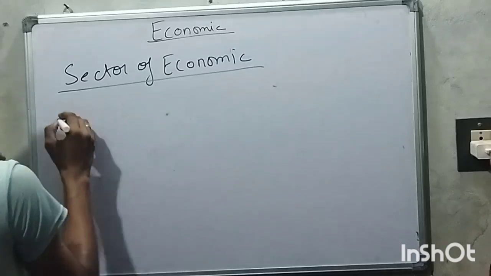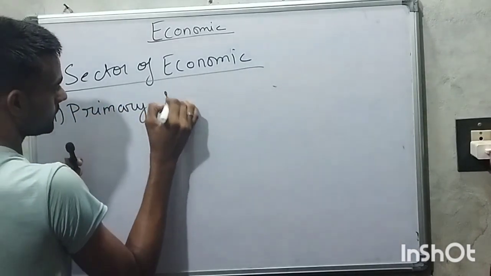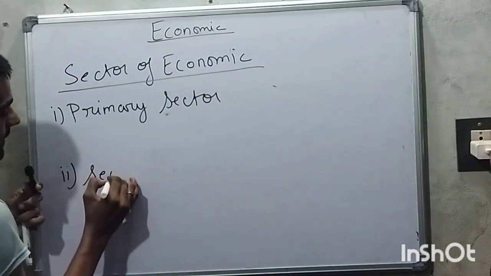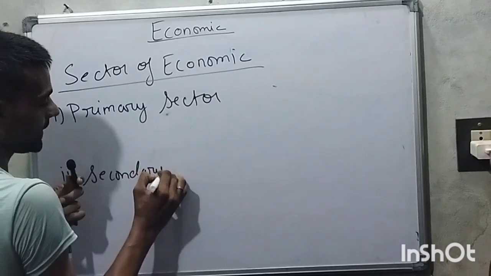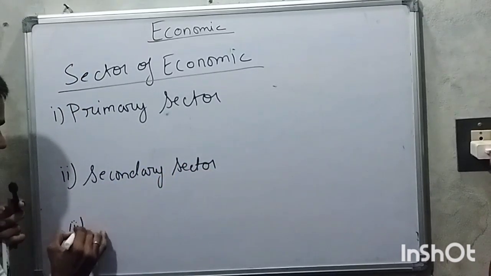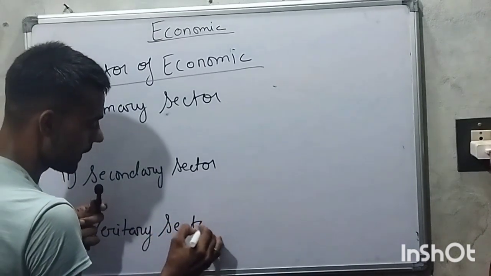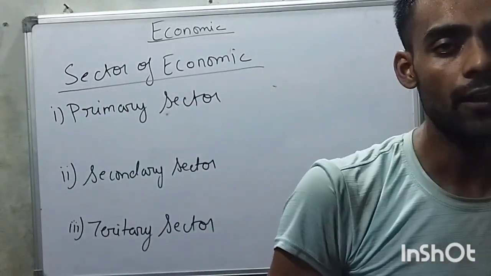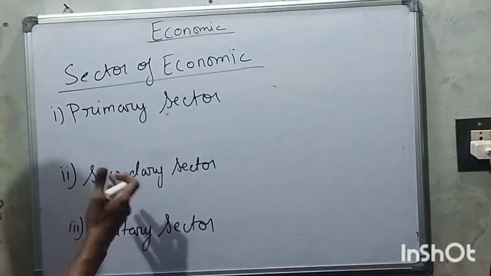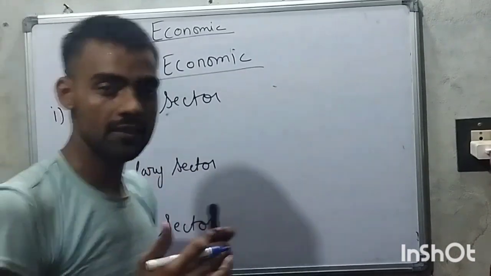The first one is the primary sector, the second one is the secondary sector, and the third one is the tertiary sector.